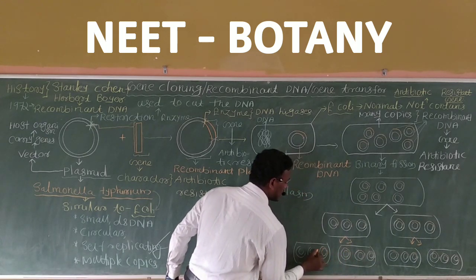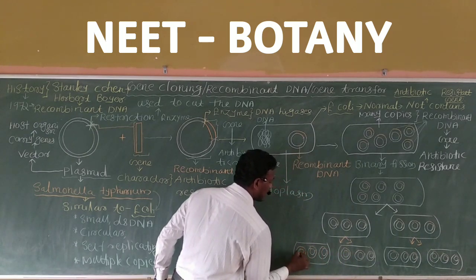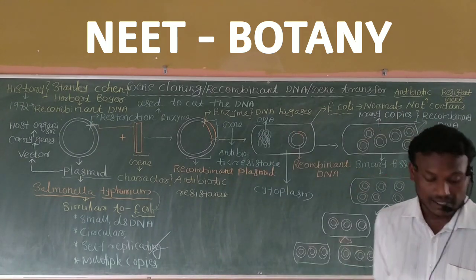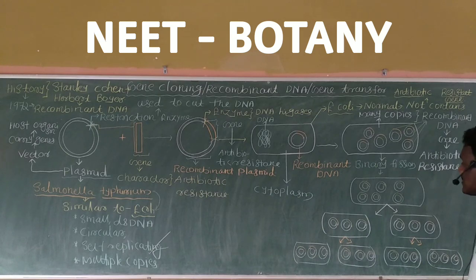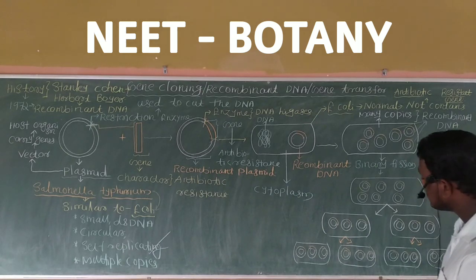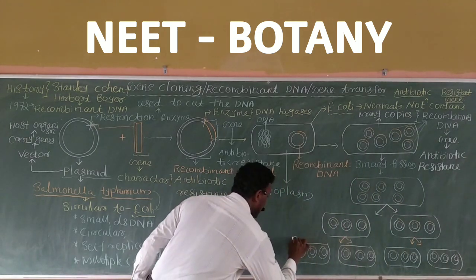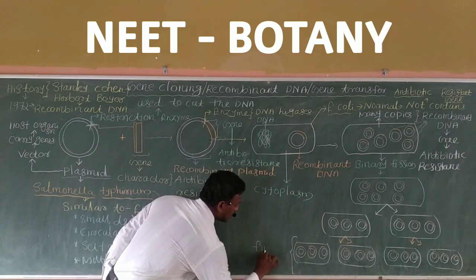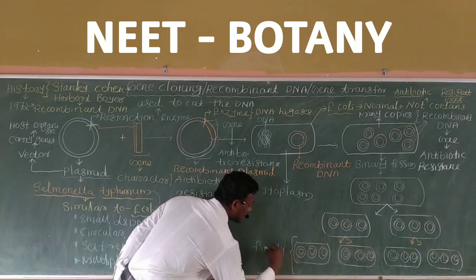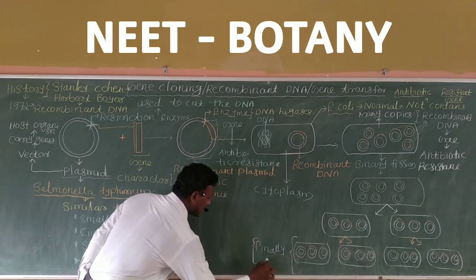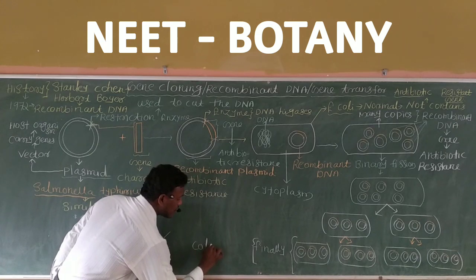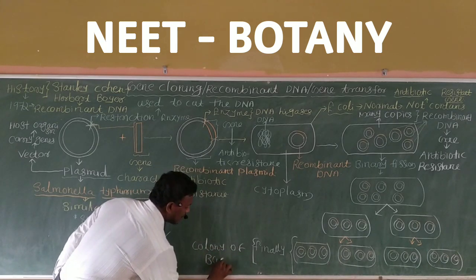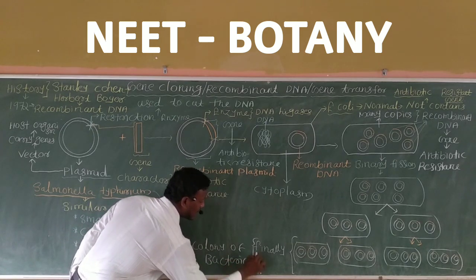We are making recombinant DNA in a bacterium called E. coli. Yes or no? Like this, finally, a colony of bacteria is obtained.